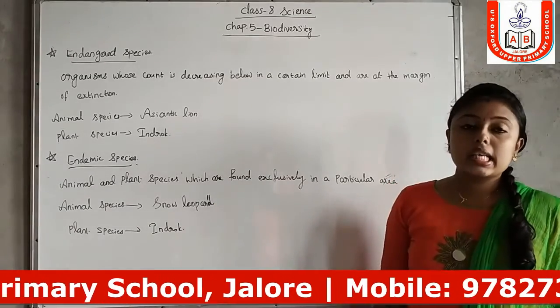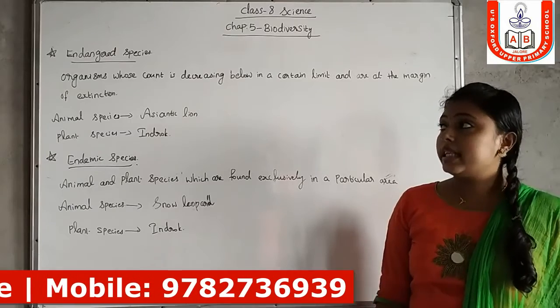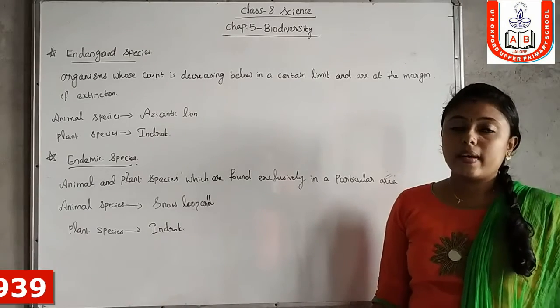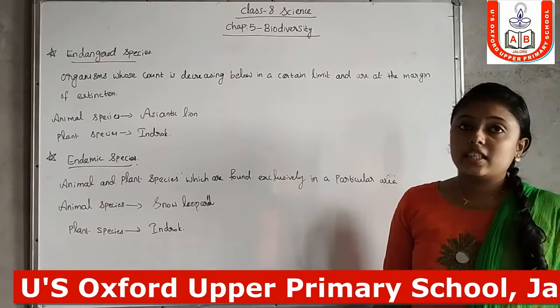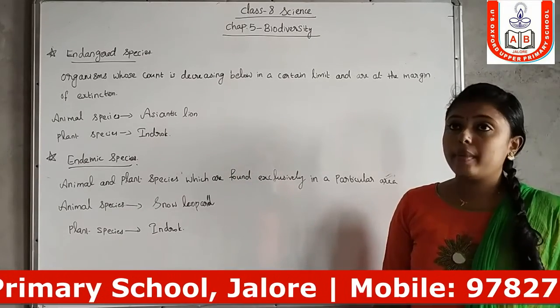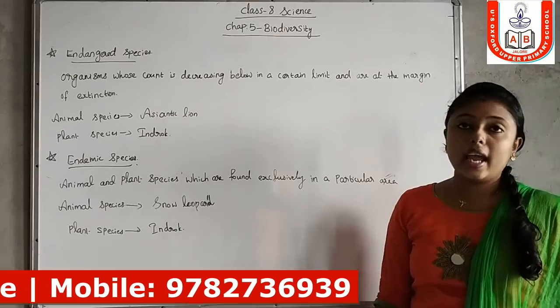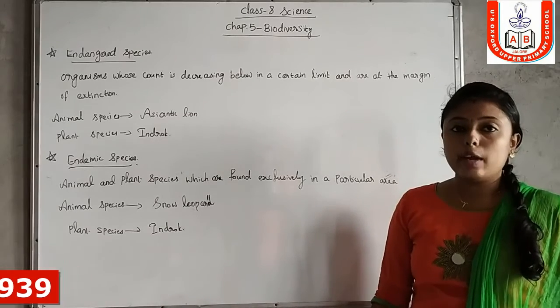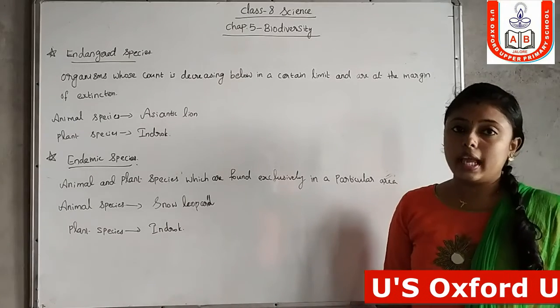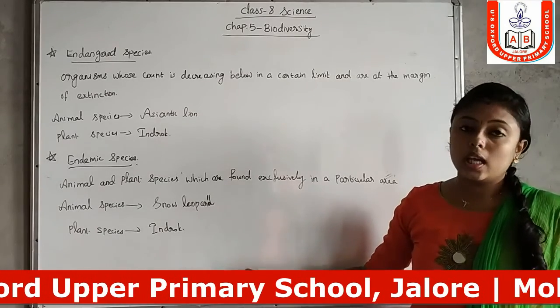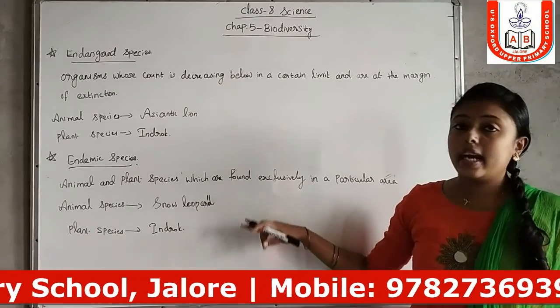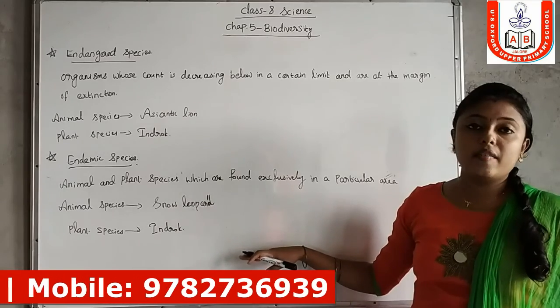So in today's class we discussed biodiversity and the classification of animal and plant species: extinct species, extinct in natural habitat, endangered species and endemic species, with their animal and plant examples. So you have to write all the important points of today's class with their examples and study well. Thank you.